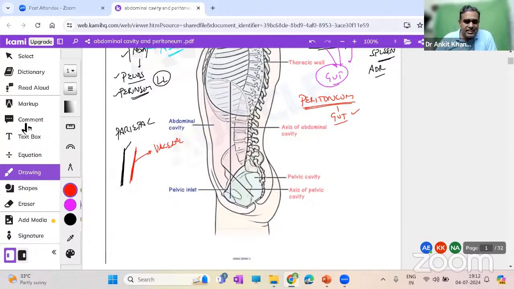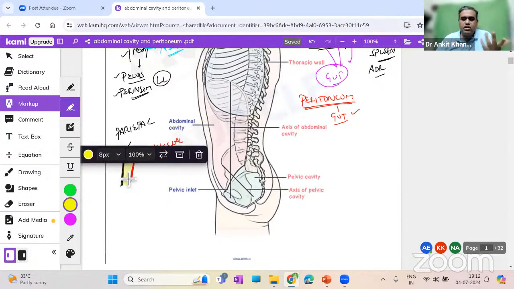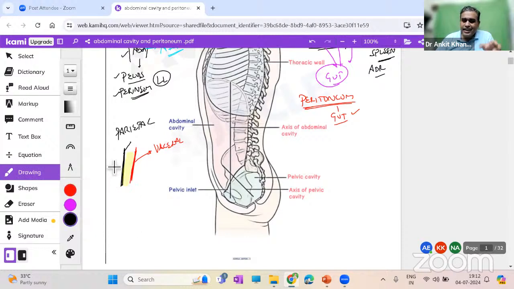The space between these two is very small, but imagine it is filled with a simple film of fluid. That is the peritoneal cavity, or the peritoneal fluid. So this yellow color, understand this. Now the point here is that the parietal layer is close to the body wall. Here you have the body wall. The body wall is innervated by which nerves? Somatic nerves. And the visceral layer is related to the viscera, and the viscera is innervated by the autonomic nerves.